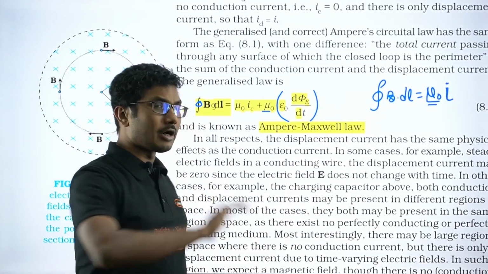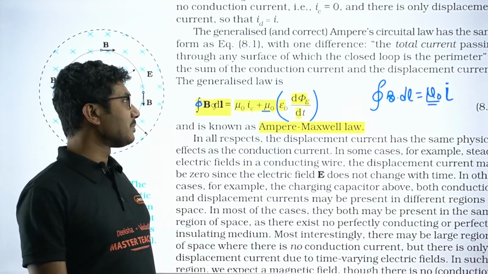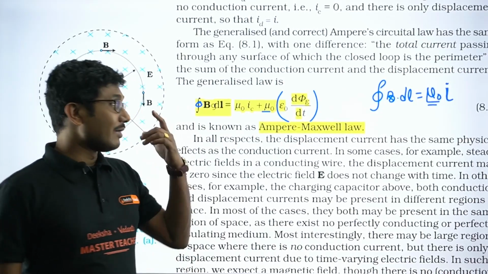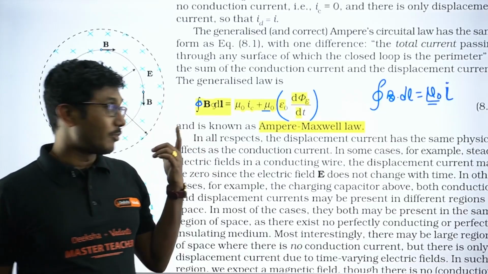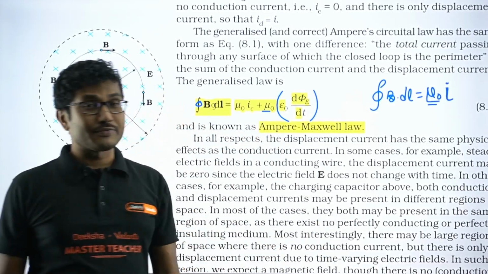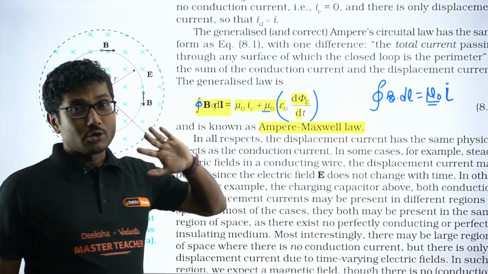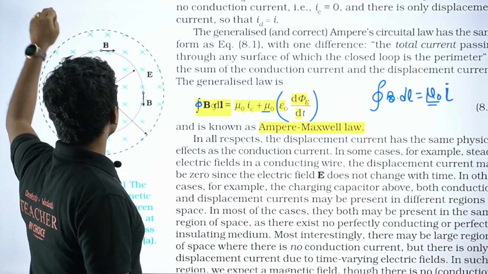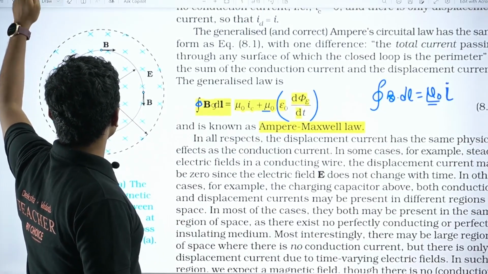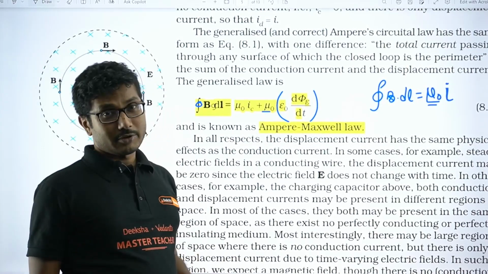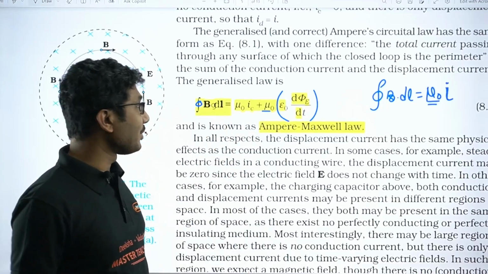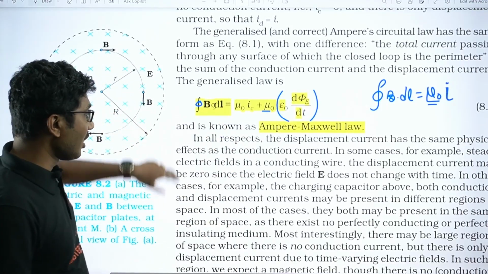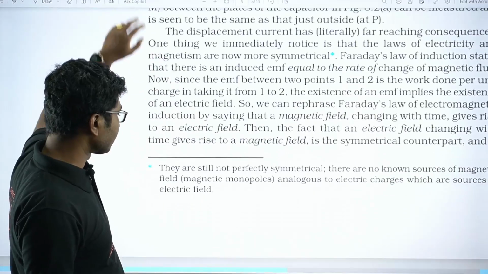Okay, mu naught is not there in the expression for displacement current. So in the exam, definitely if it is coming as an objective question, they will ask you mu naught epsilon naught. So be careful, do not fall for the trap. Mu naught is coming from Ampere's law, not from the expression for displacement current. Now this is called Ampere's Maxwell law. This is the main correction of Maxwell.